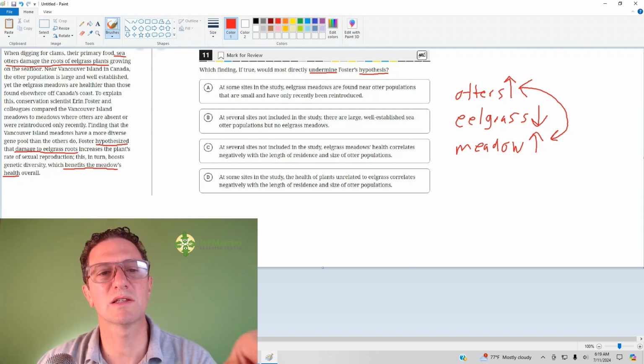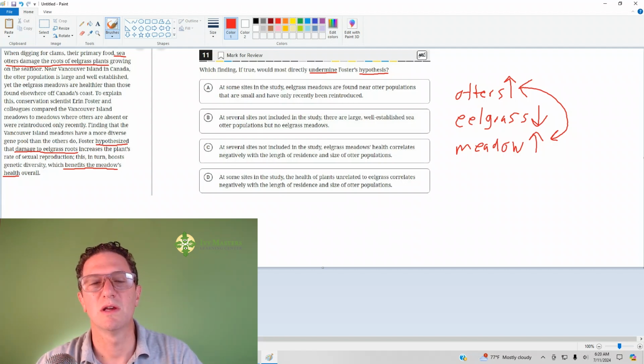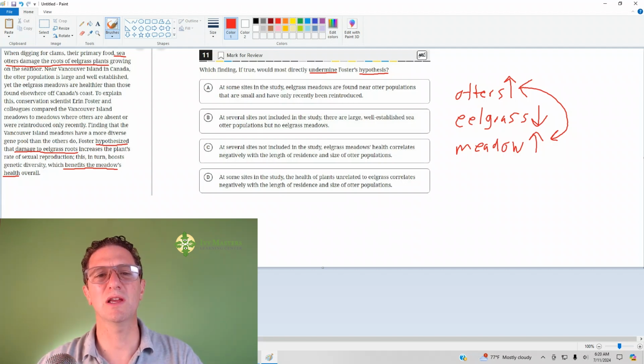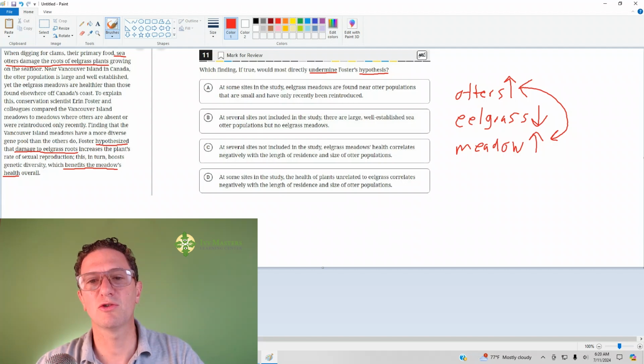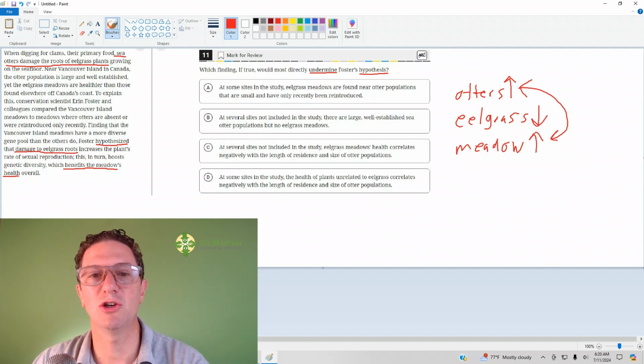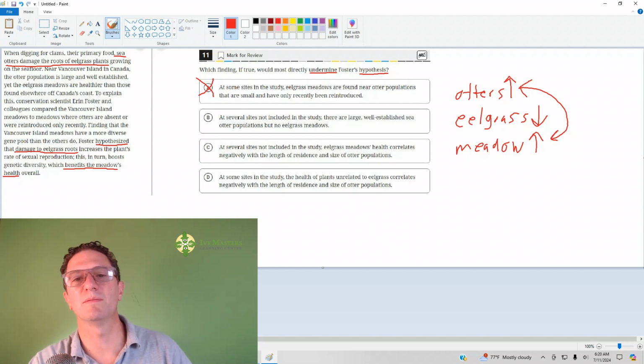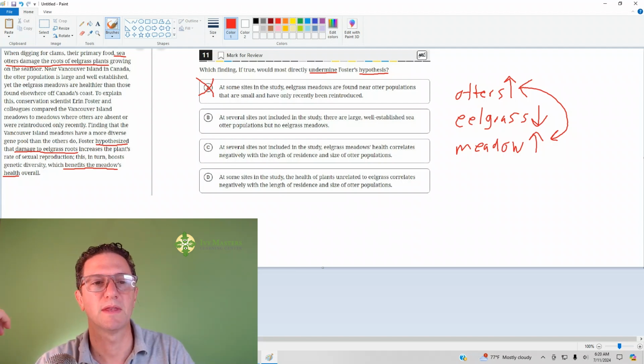Answer choice A, at some sites in the study, eelgrass meadows are found near otter populations that are small and have only recently been introduced. So it's just talking about where the eelgrass meadows are found, not the health of them, and the populations, like when it's just recently been introduced, it's not the health of either of them. So that one's gone.